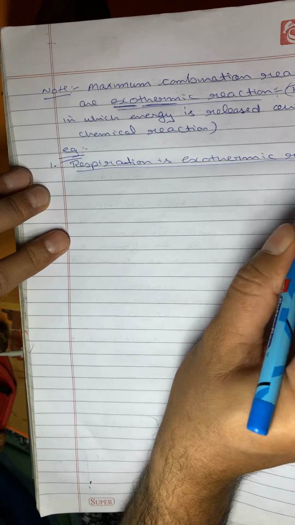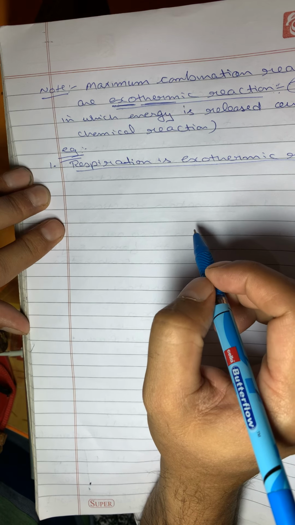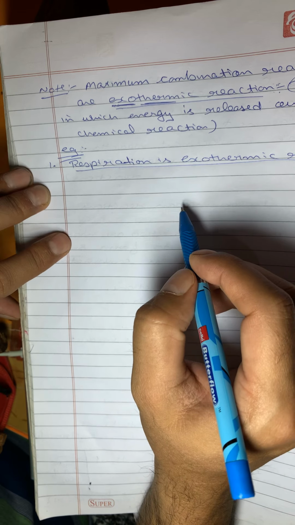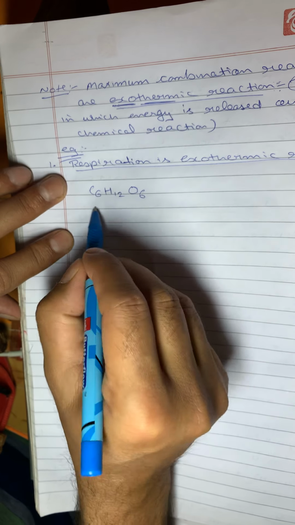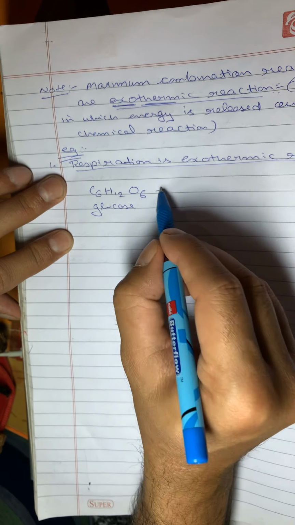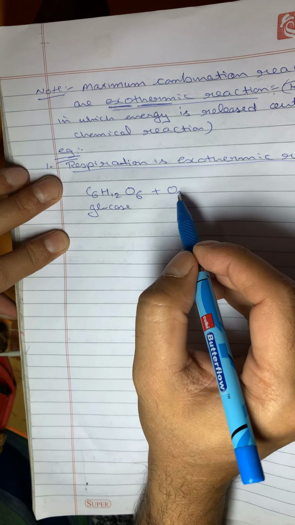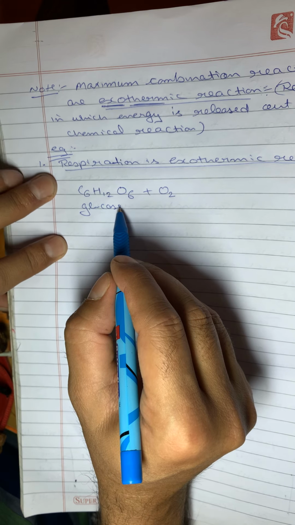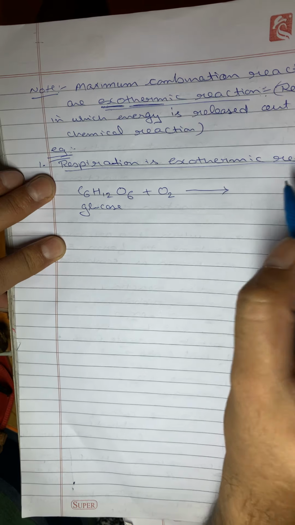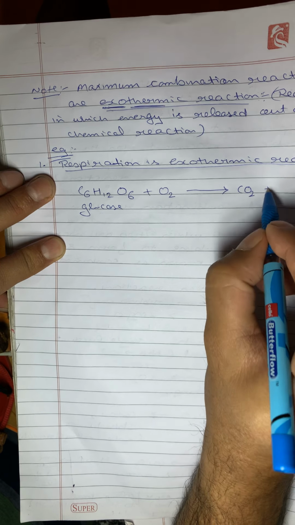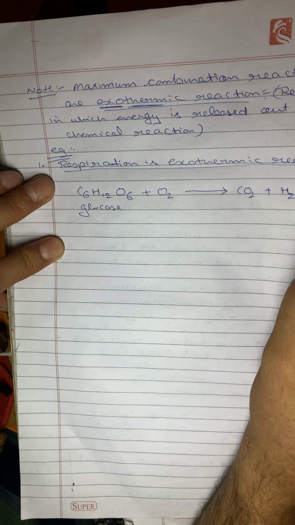Now what happens in respiration? When we eat food like rice, potatoes, it will ultimately convert into glucose. Then this glucose, C6H12O6, this is the formula of glucose, gets oxidized in the cytoplasm of the cell, and this oxygen we get through respiration, and this glucose we get from the process of nutrition, and this reaction occurs in the cytoplasm of each cell. And what will it form? Carbon dioxide will form, water will form, and along with this energy will be released by this reaction.